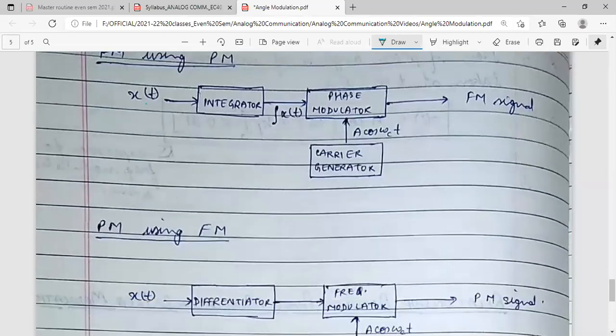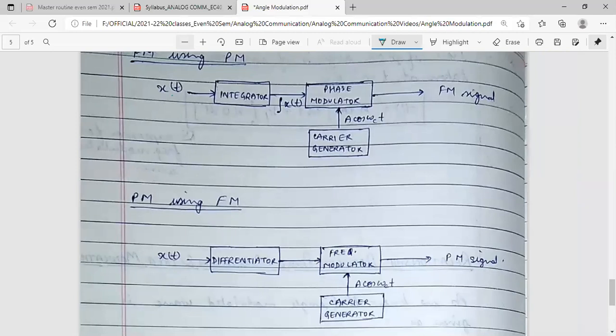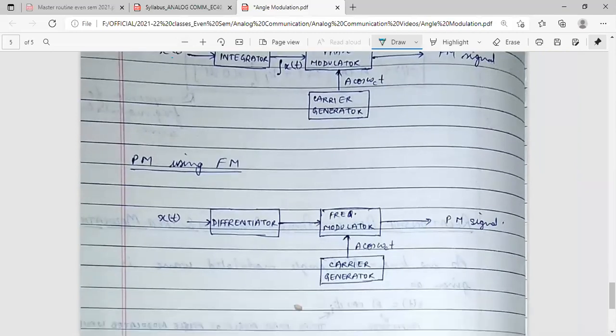Similarly, when we look at it for phase modulation using frequency modulation, we will have this. Here we have x(t) and it is passed through a differentiator. So here we will have dx(t)/dt. Okay, so when it is passed through a frequency modulator, the frequency modulator will integrate x(t). Okay, so what we have already